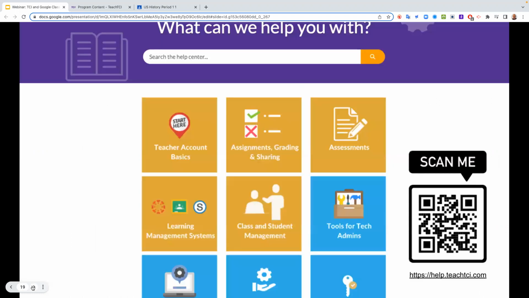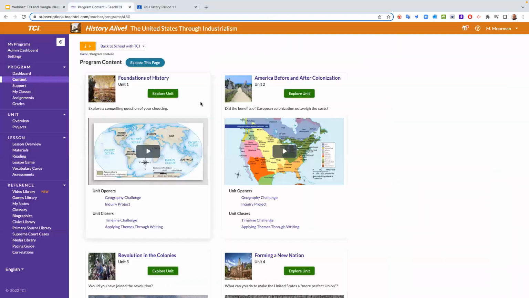But before we do that, I want to make sure that you have information on that help center. You should see a QR code there on the screen. If you have your cell phone with you, most of us do, open up your camera and click on that QR code, and you should be able to open right to the help center. So that you're not overwhelmed, everything that I'm going to show you today is going to be found in this help center, and we'll open it up together and look at it in just a second. So let's go in and go live here, and I'll come back to that slide in just a minute.